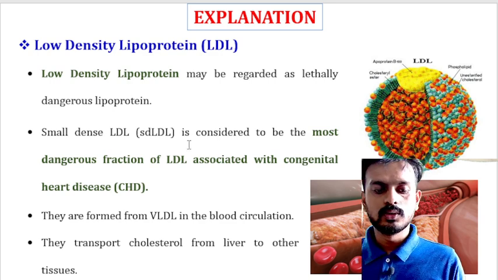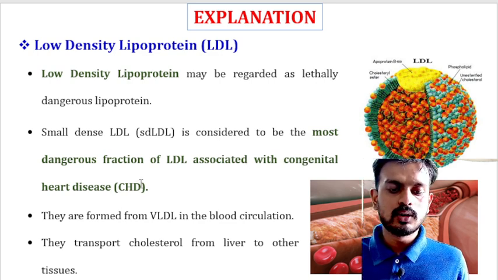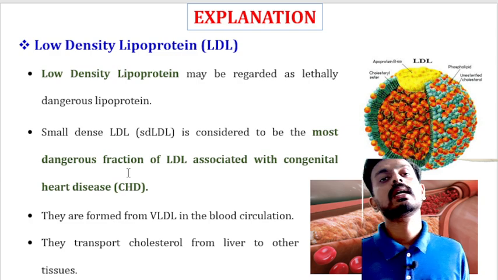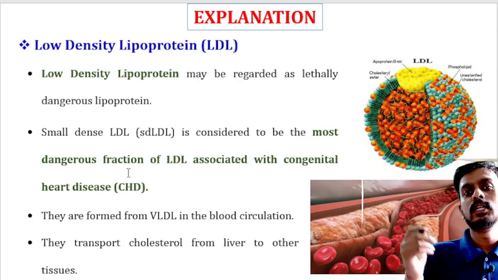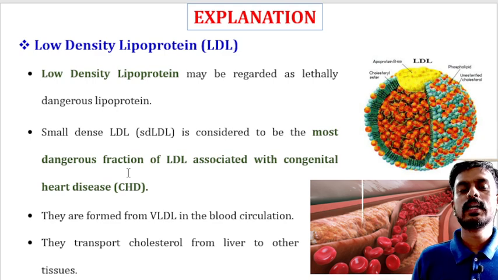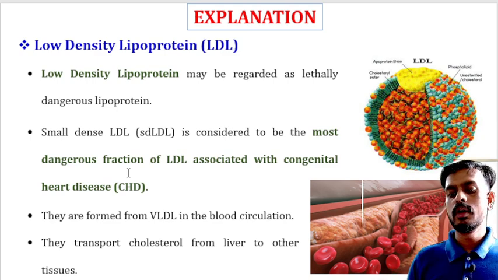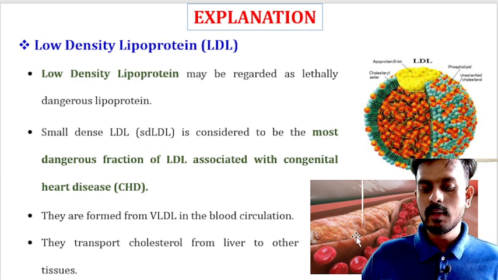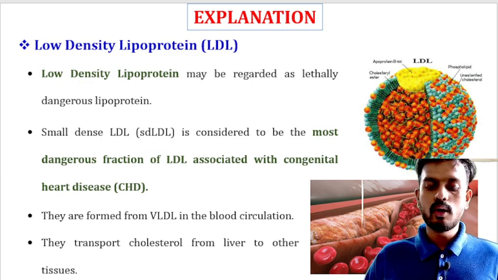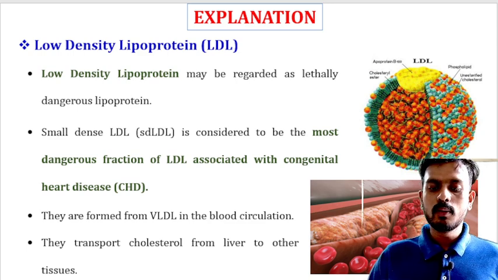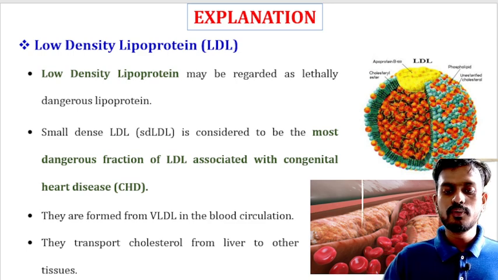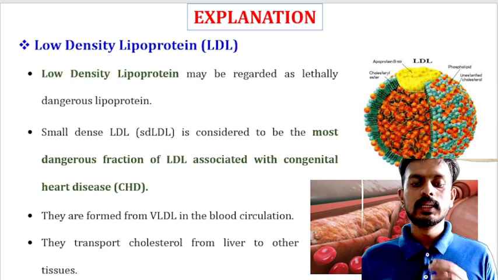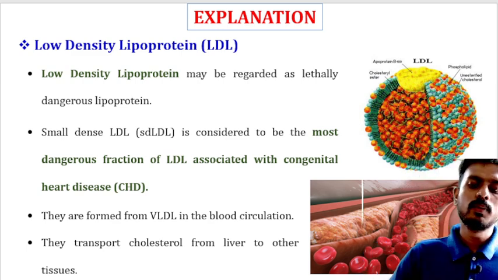They start depositing cholesterol in your blood vessels, which will lead to blocking of your blood vessels. You can see from the image your blood vessels can be blocked, and due to that blockage proper flow of blood cannot occur, which can lead to different types of heart disease conditions.